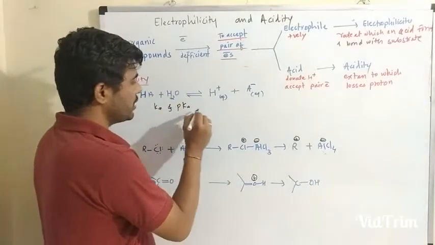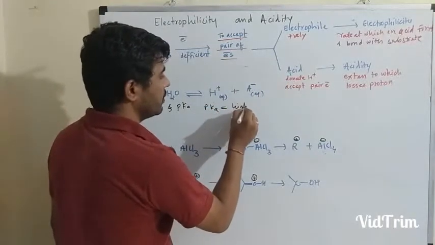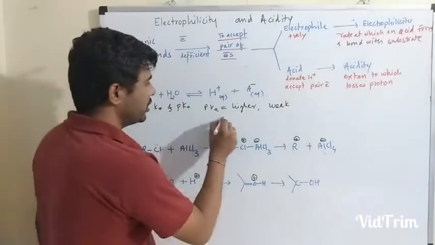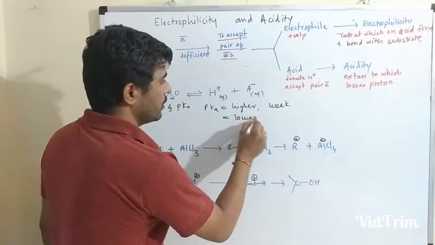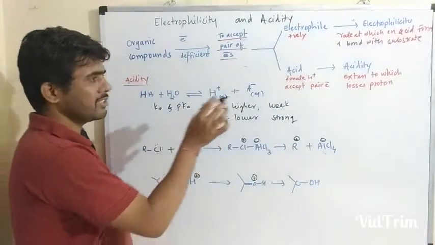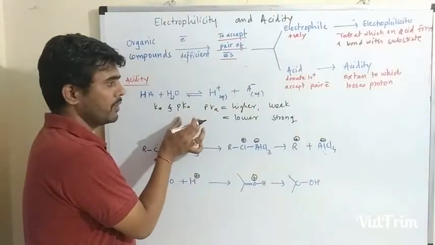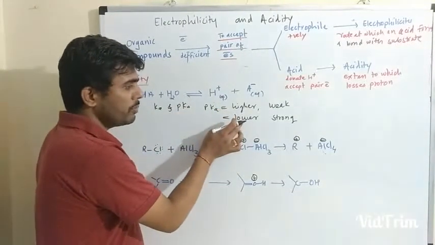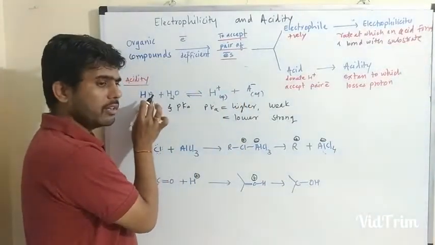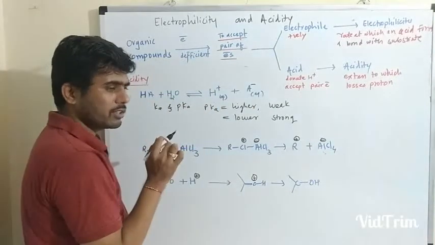If the pKa value is higher, then it is a weak acid. If the pKa value is lower, then it is a strong acid. Acidity is a thermodynamic term because it depends upon the Ka and pKa value. A lower pKa value means the equilibrium shifts to the right hand side, and a higher pKa value means the equilibrium shifts to the left hand side. Due to this, the particular species belongs to the thermodynamic term.